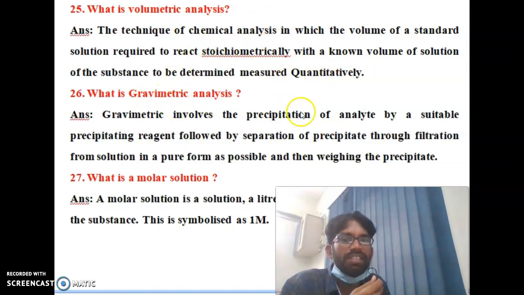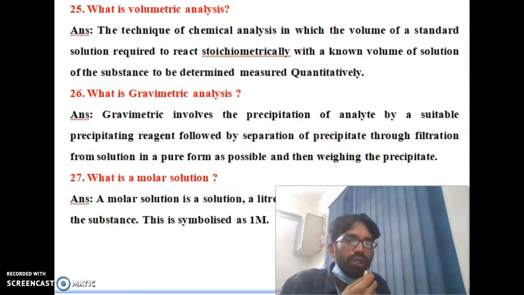What is gravimetric analysis? Gravimetric analysis involves the precipitation of the analyte by a suitable precipitating reagent, followed by separation of the precipitate through filtration from the solution in as pure a form as possible, and then weighing the precipitate. That is called gravimetric analysis.